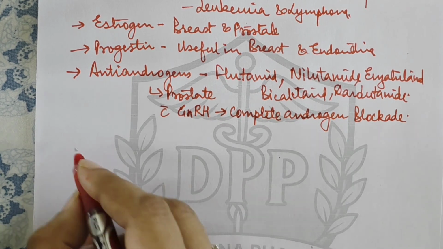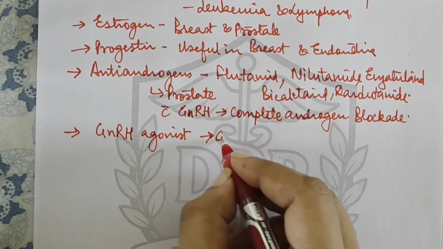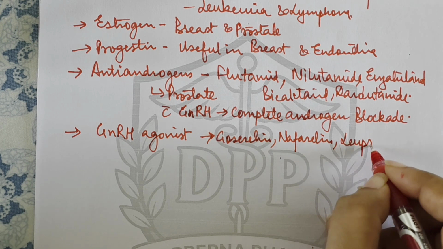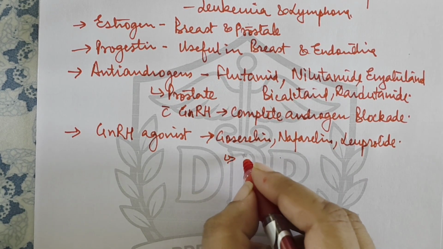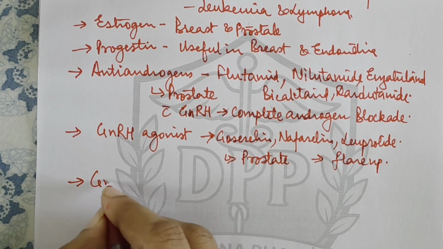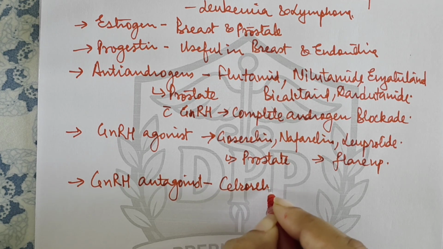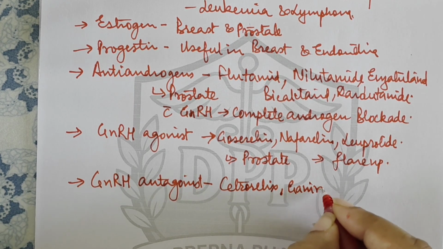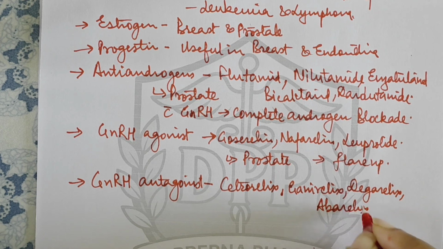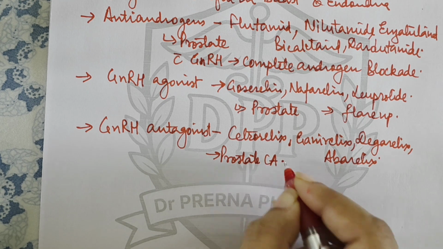Okay. The next category is gonadotropin releasing hormone agonists. So in this, the drugs that we have are goserelin, nafarelin, leuprolide. These drugs are used in prostate cancer, but they can cause a flare-up reaction. Then we have GnRH antagonists, in which we have cetrorelix, ganirelix, degarelix, abarelix. Now these drugs are used in the treatment of prostate carcinoma.